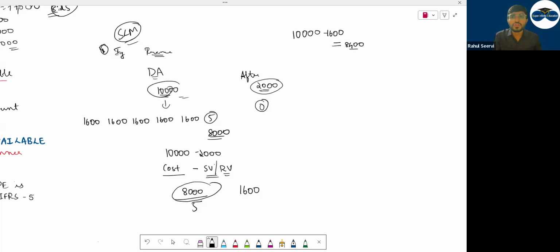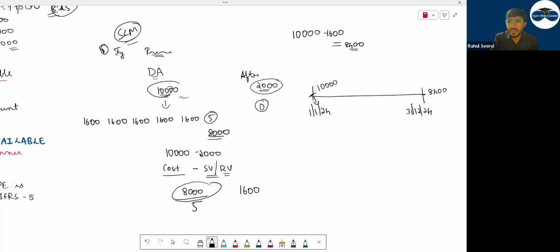So what will be the value of the asset? 8,400. So can I say, this is 1st Jan, this is 31st December, today my value of the machine was 10,000, but at the end of first year it came to 8,400 because I've used it, the value has reduced.